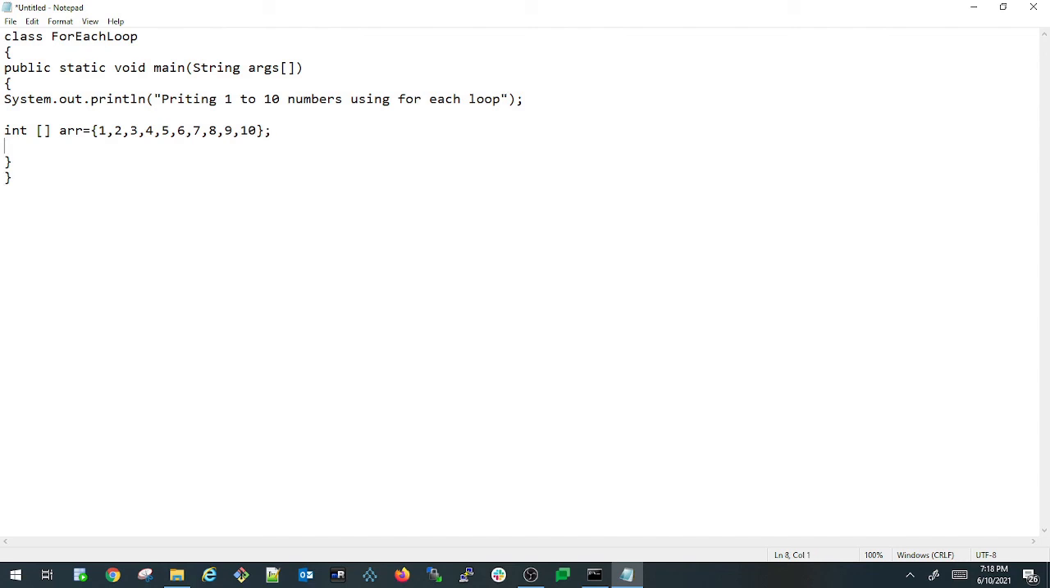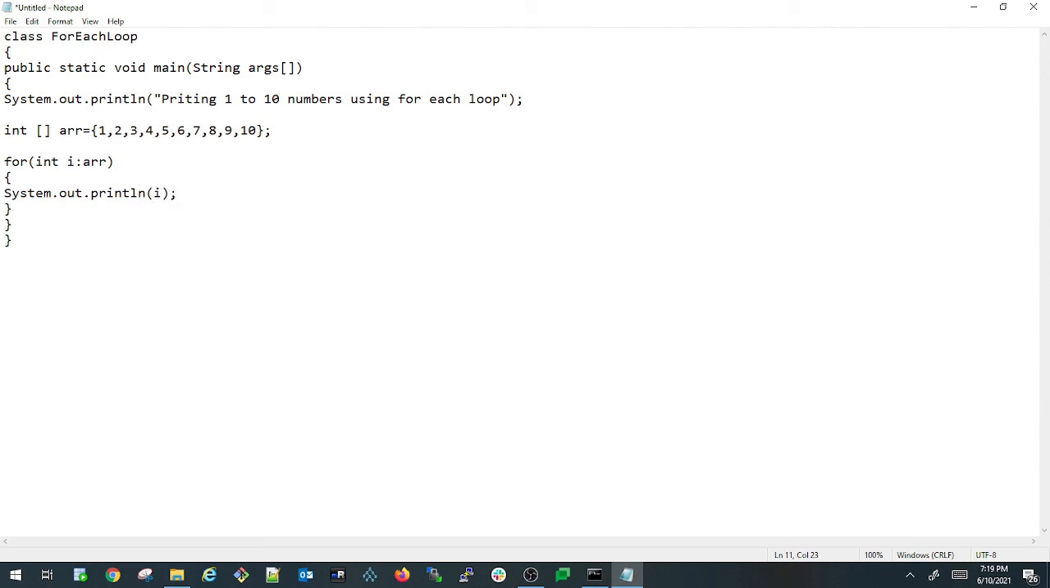So now let us try to write a for each loop here. This is the syntax for the for each loop. For int I, now we need to put a colon here, not the semicolon, and I'm going to write arr, which is my array. After that I'm writing a statement here, System.out.println, and I'm just going to print the variable I here.